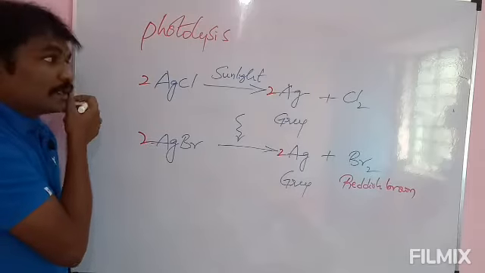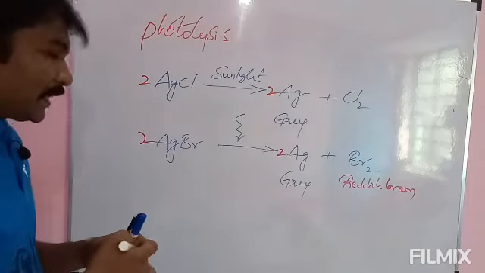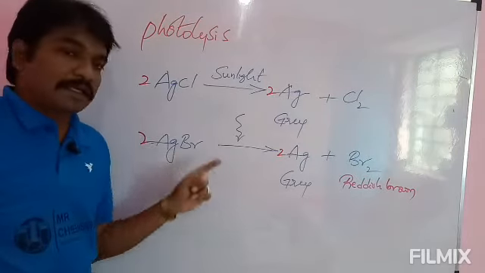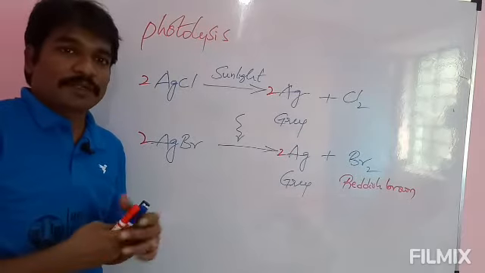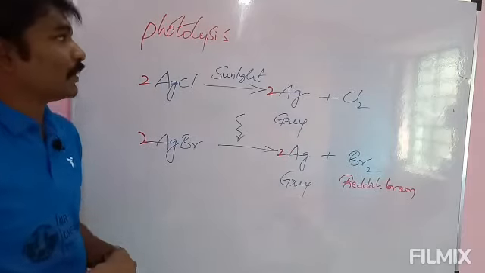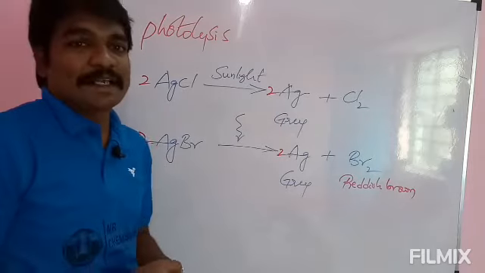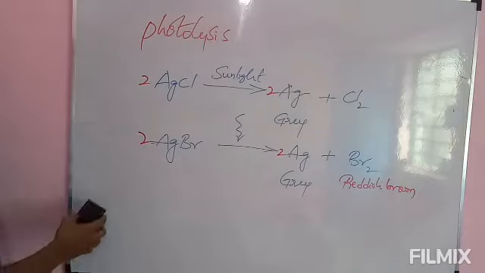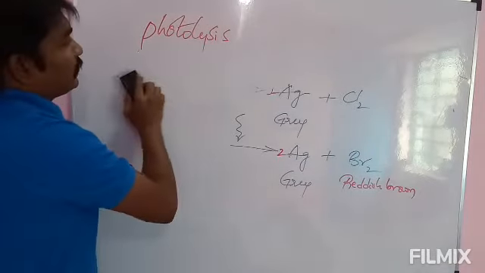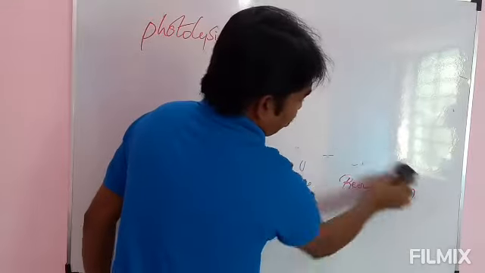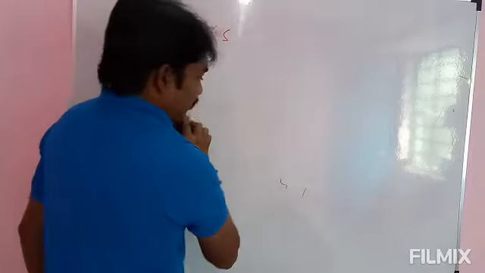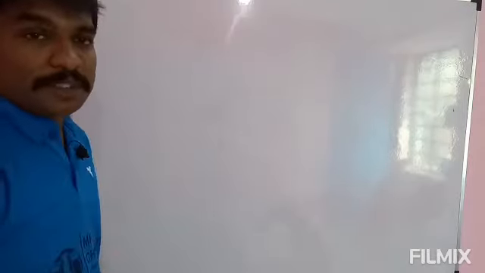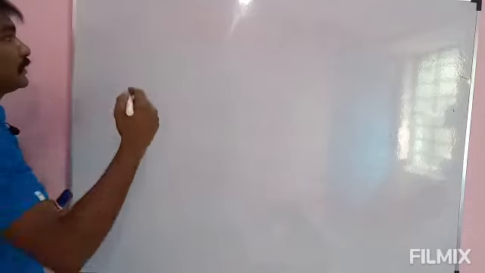Okay, these two are the reactions involved in black and white photography, nothing but photolysis of silver halides, silver chloride and silver bromide. Please note down this one, and we will discuss one more type of decomposition reaction, that is electrolysis. Electrolysis means decomposition of a substance in presence of electricity. Decomposition of a substance in presence of electricity is called electrolysis.